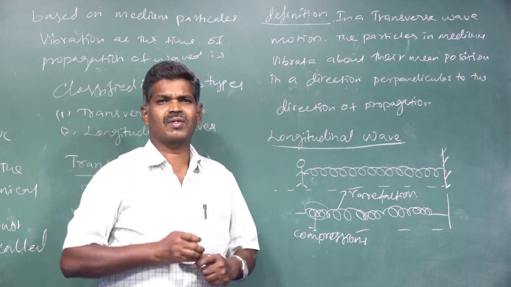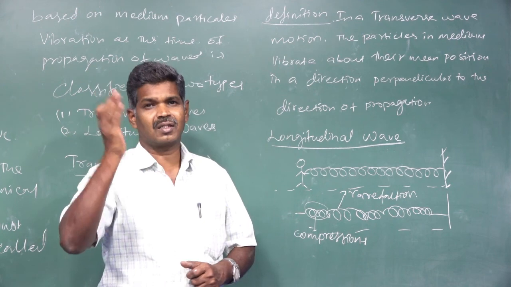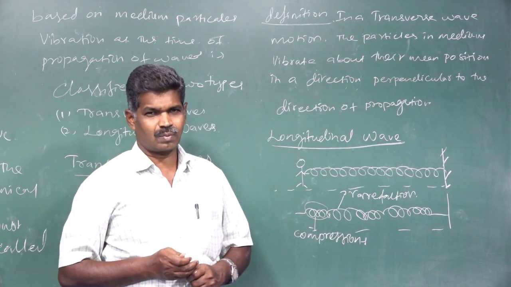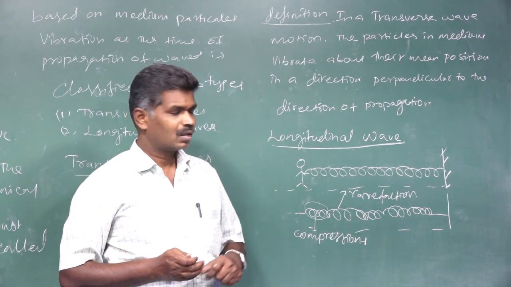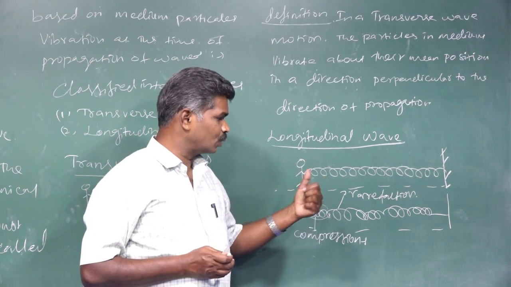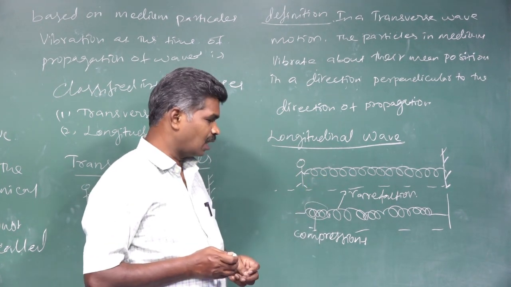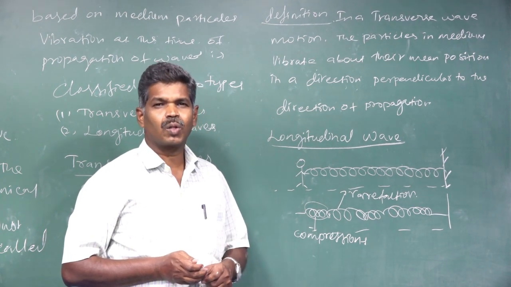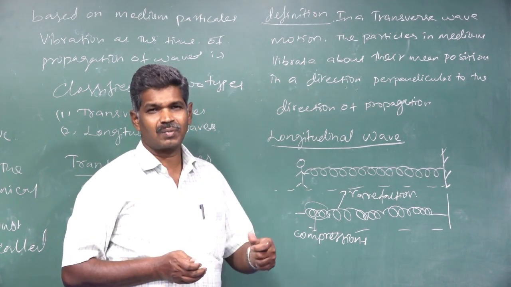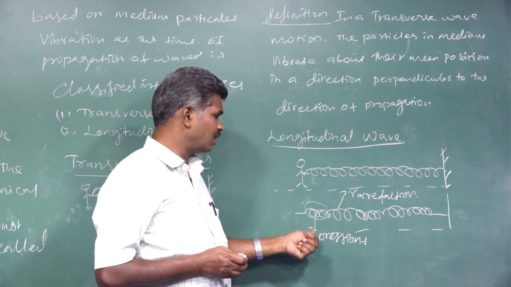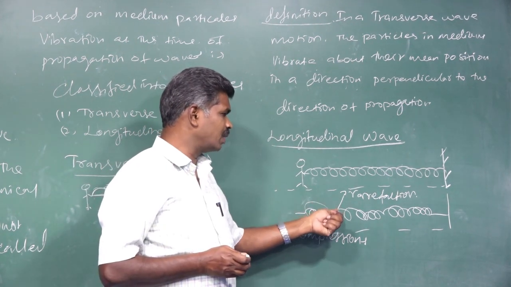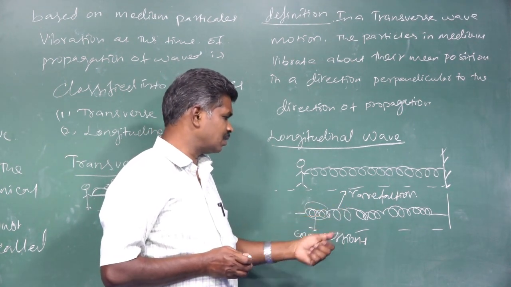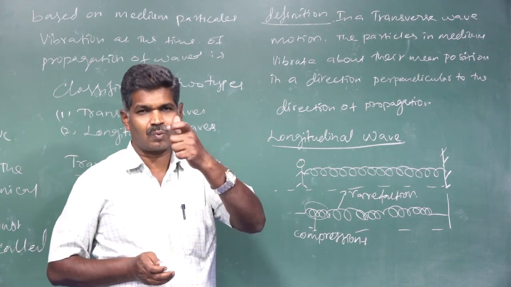But in a transverse wave, crest and trough. The medium particles in longitudinal waves are vibrated in the direction of the propagation itself, and what we have formed in that wave propagation means compressions and rarefactions.